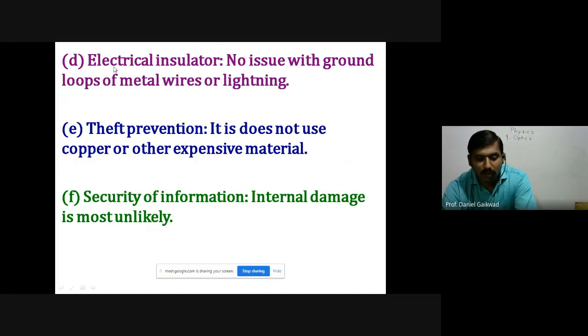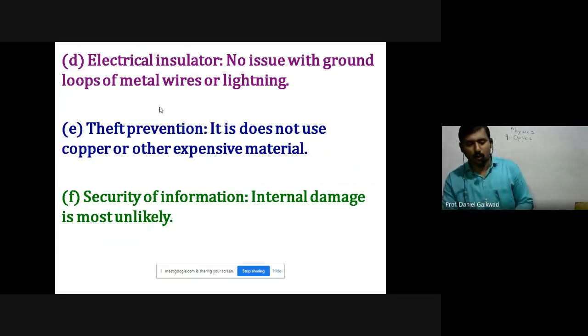Now number fourth, electrical insulator. No issue with ground loop, metal wires or lightning. See, we have an example of a cable here. The cable has two wires: a central wire, then a dielectric medium, an insulating dielectric medium, and then the second wire.